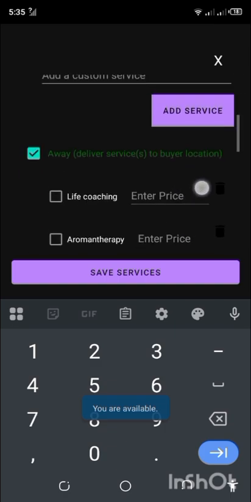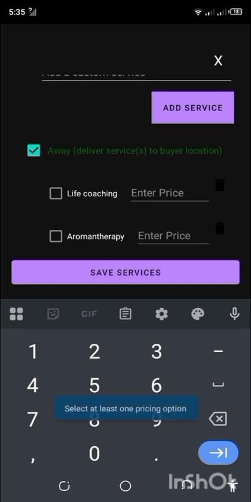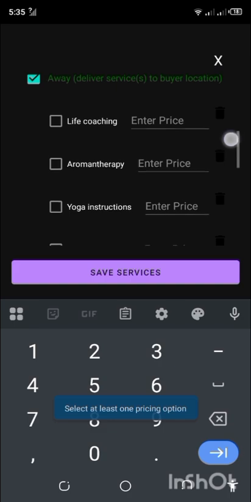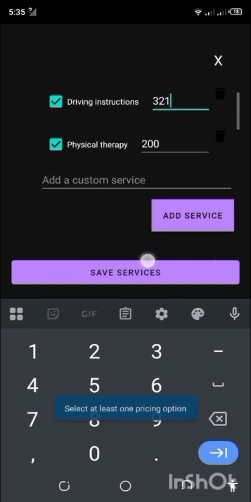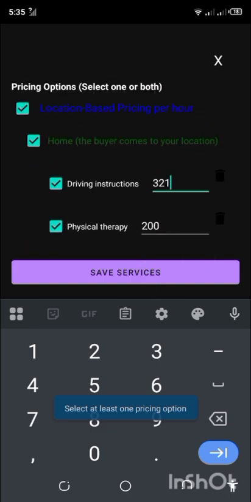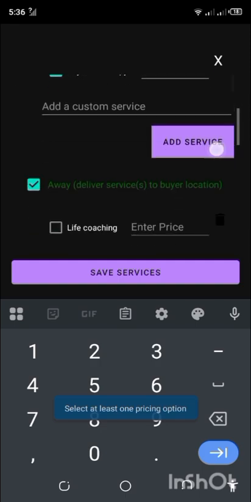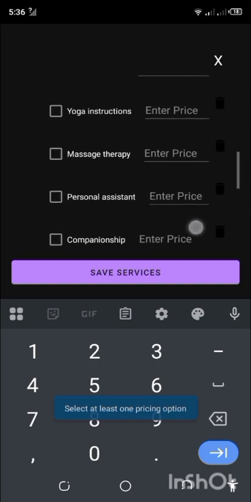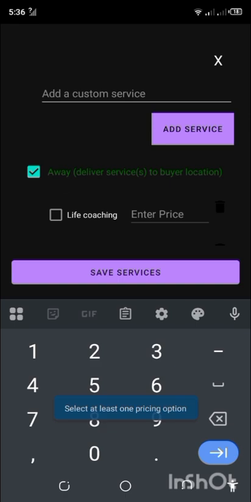Away means you deliver services to the buyer's location. You deliver those services to the buyer's location. So you select, you can do the same as we have done in home and away. And I do not want to add services for away.